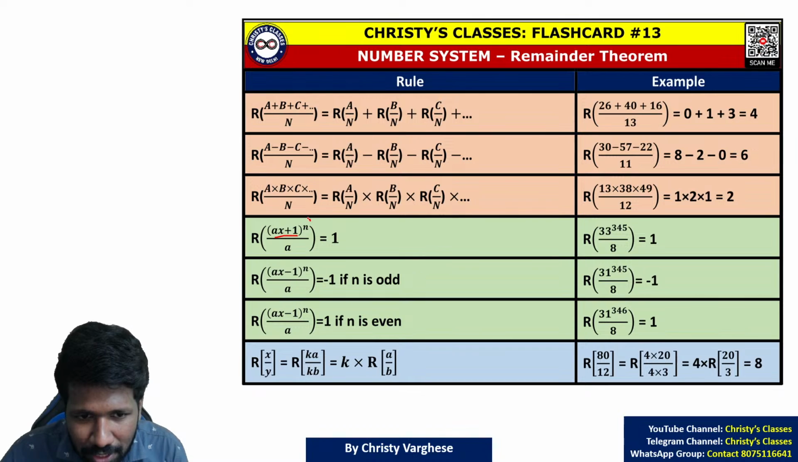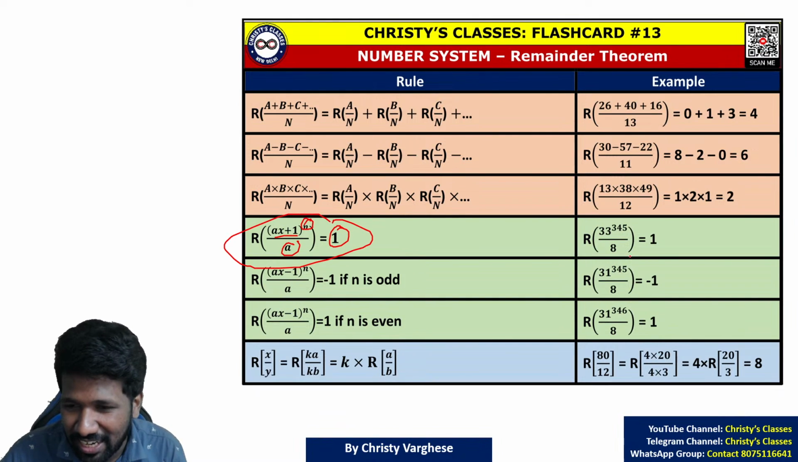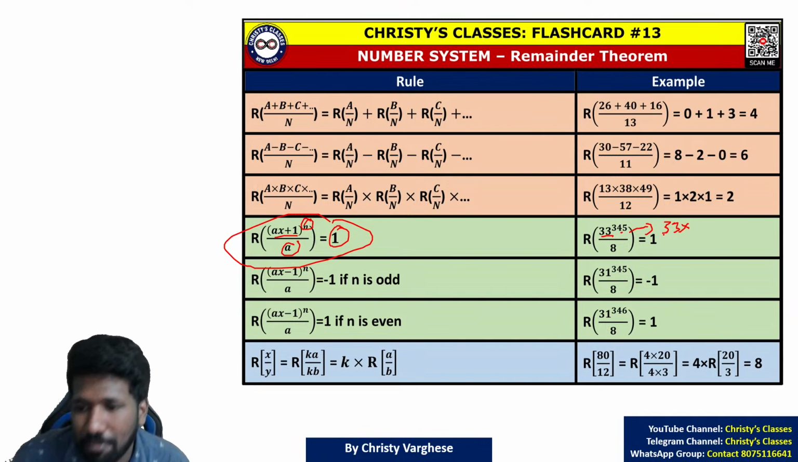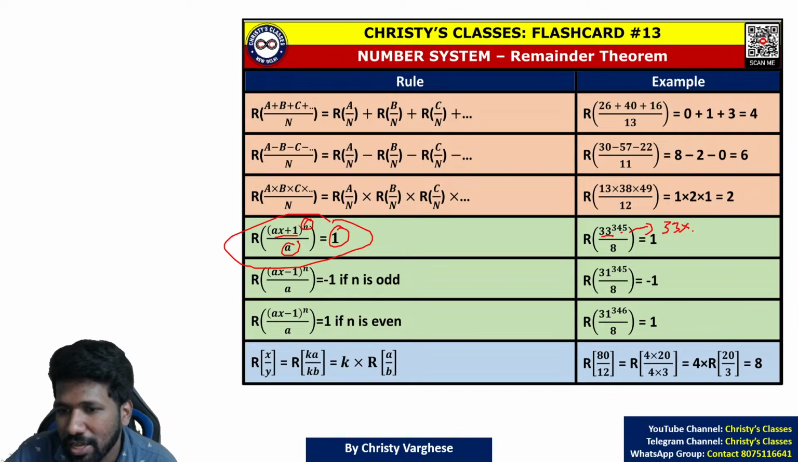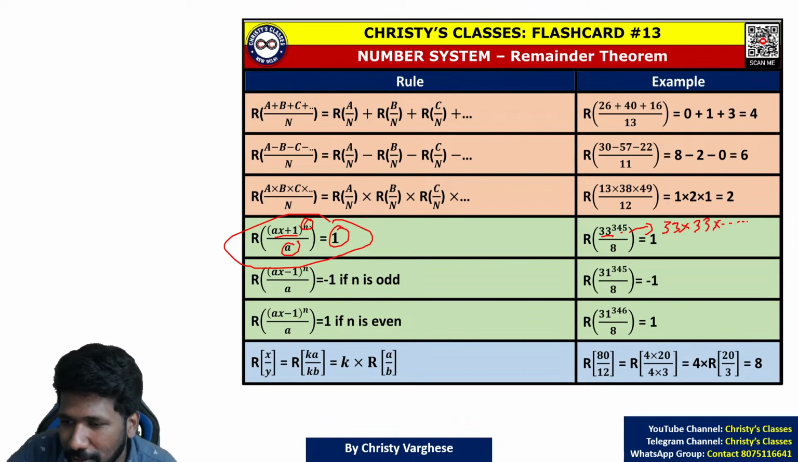Remainder of ax plus 1 raised to n divided by a is 1. Again, looking at this, this looks tricky. But look at this example. 33 raised to 345. First of all, exponent means what? Repeated multiplication. Repeated addition is multiplication. Repeated multiplication is exponents. 33 raised to 345 is 33 into 33 into 33 into 33, 345 times.